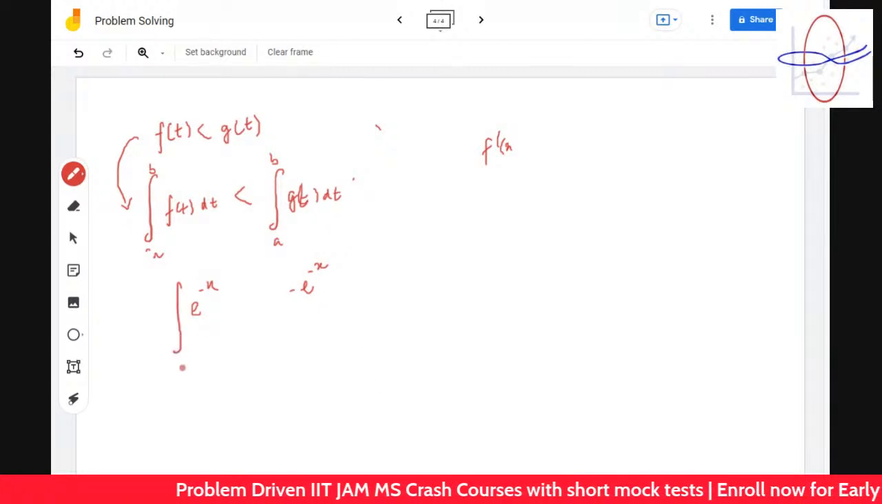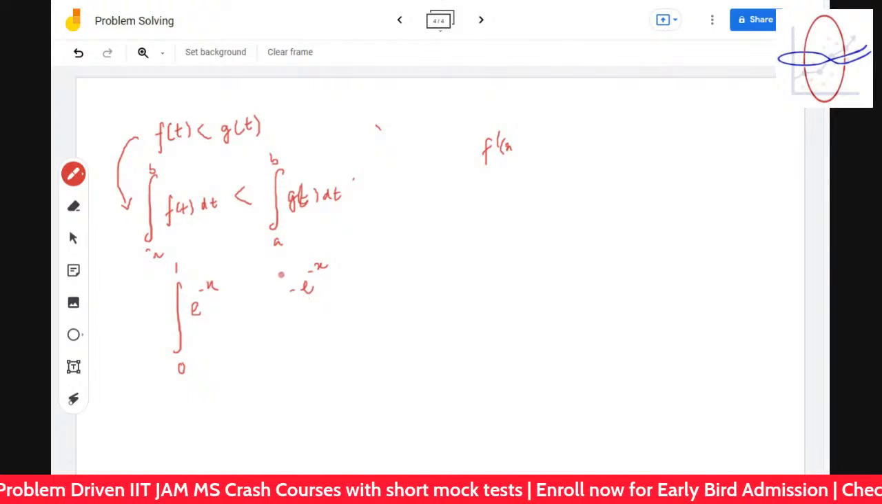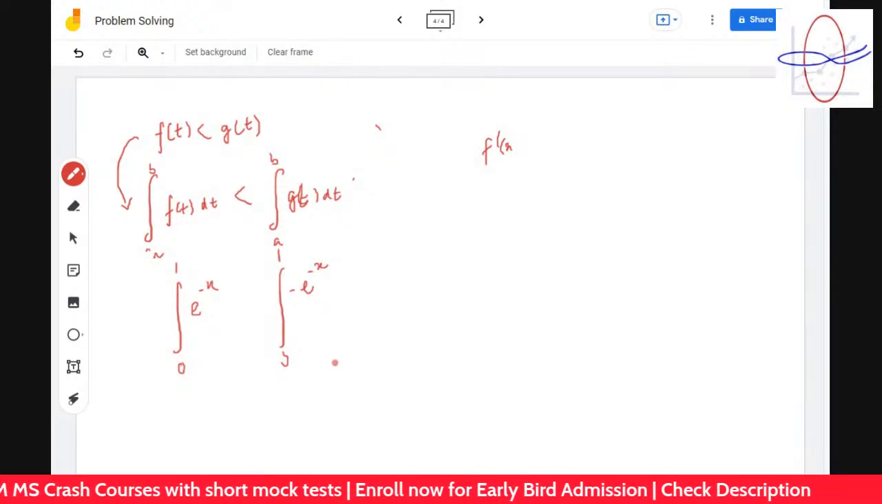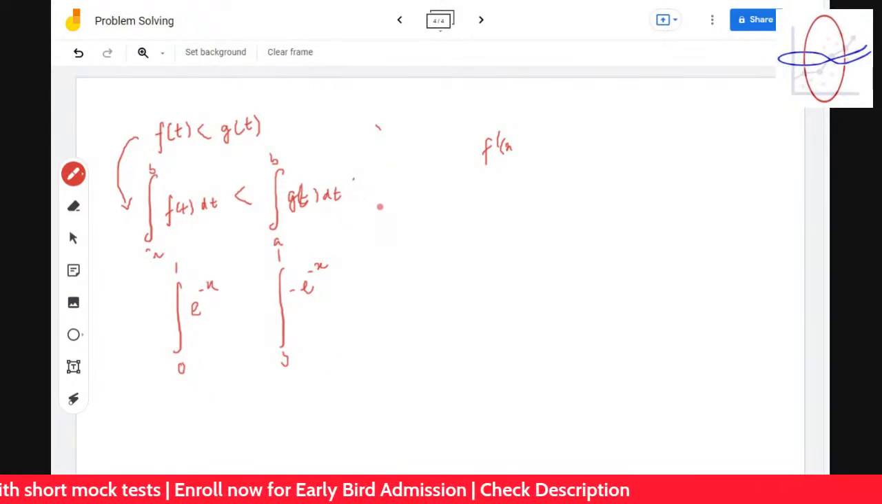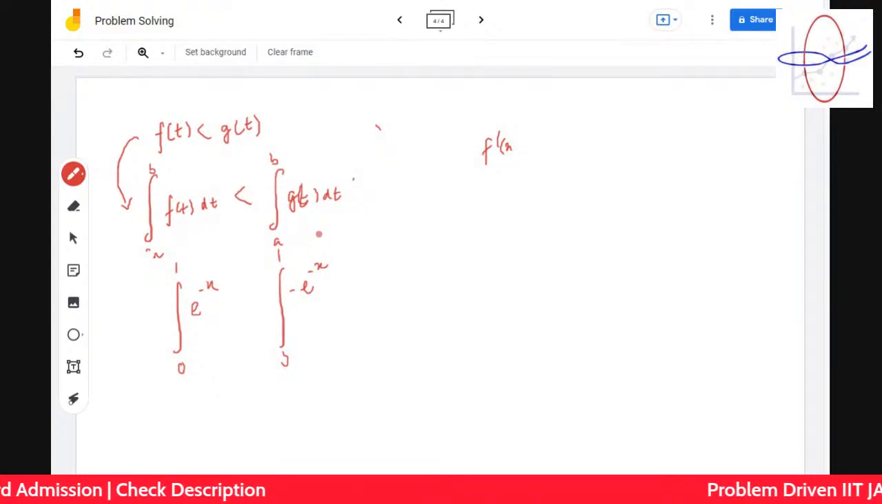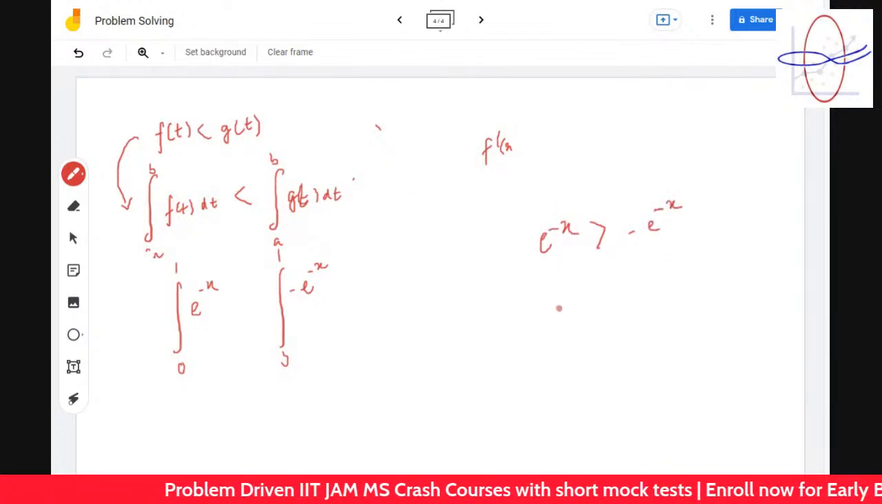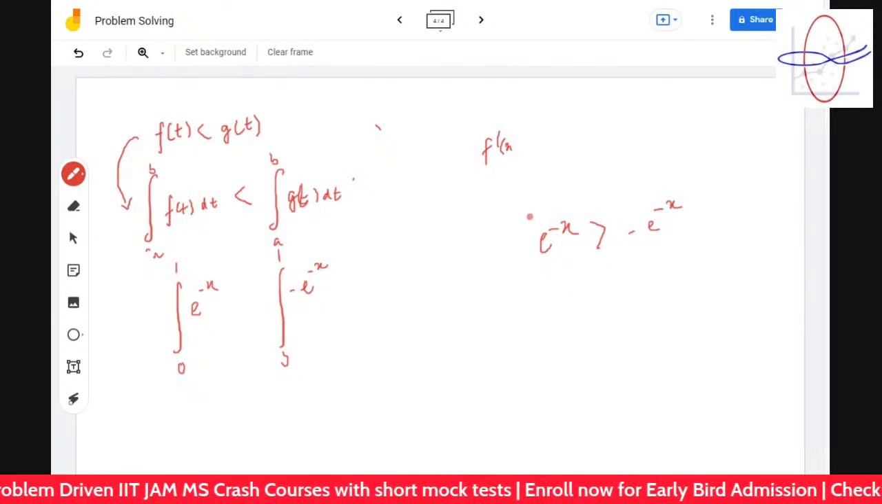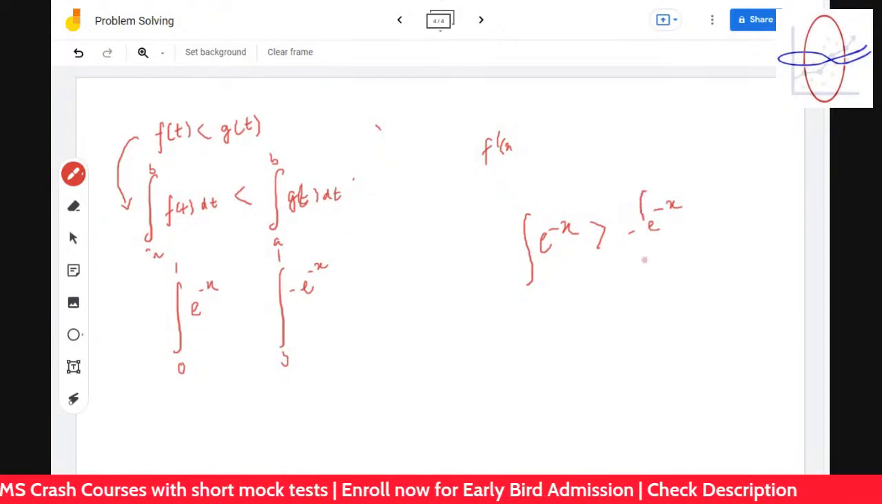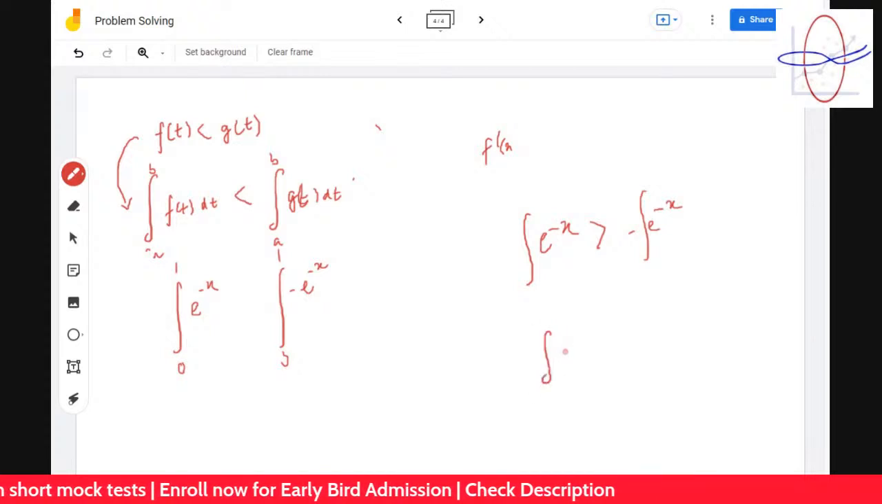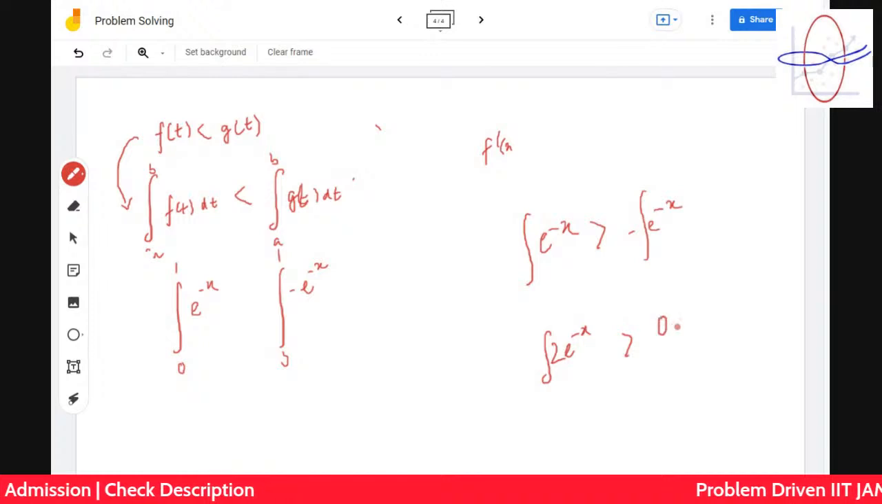So if you do integration 0 to 1, tell me what the integrations come out to be. So e to the power minus x is greater than minus of e to the power minus x. So it's of course true that the integration of this plus this is the integration of e to the power minus x plus e to the power minus x, that is twice e to the power minus x. It's not less than 0, of course. It's very easy to understand.